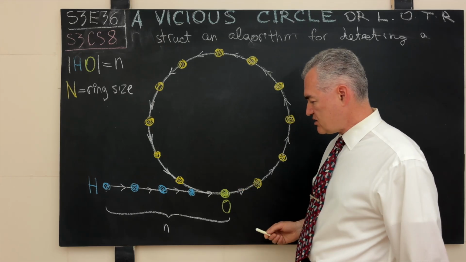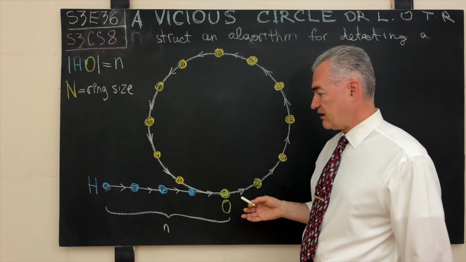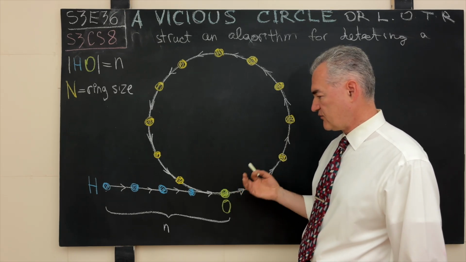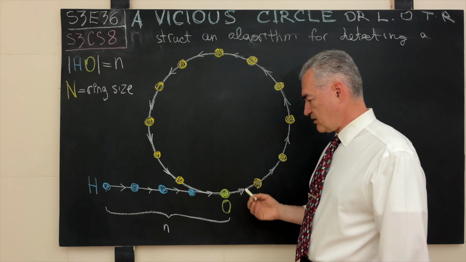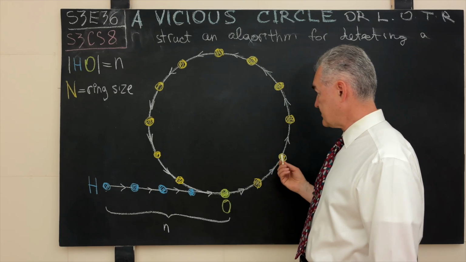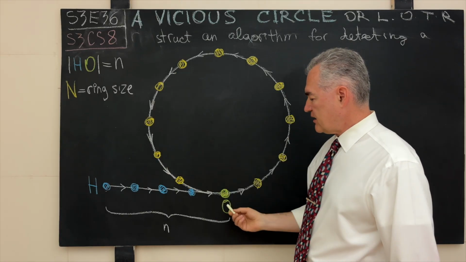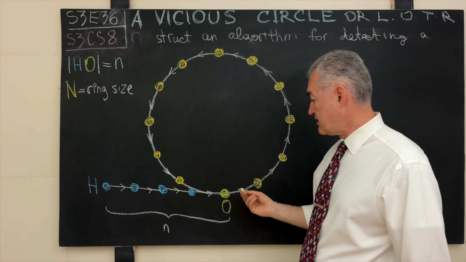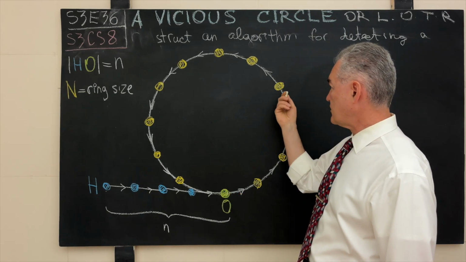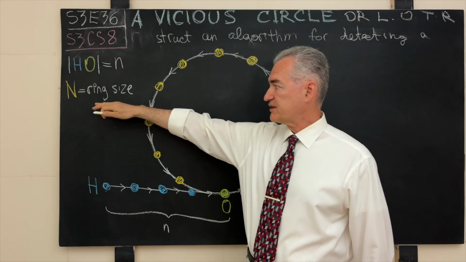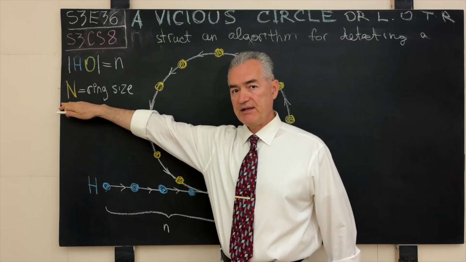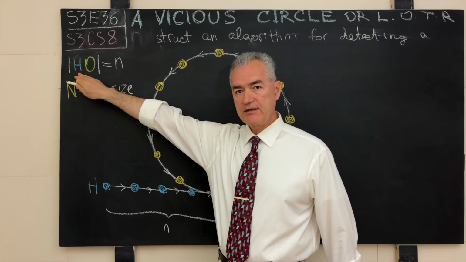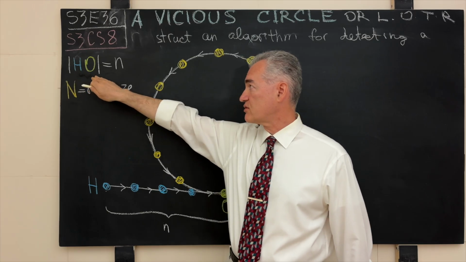And then again, logically, it will so happen we can portray it in many different ways. This is just a logical portrayal. This is obviously not how things look in memory, but for our visual understanding of how things unfold, we will represent such a cycle in the circular manner. And again, this point will be called the origin of the ring or the origin of the cycle, and the number of nodes that are in the ring will be the ring size. We will, let's say, designate it with the uppercase N, and the distance HO from the head node of the list to the origin of the ring will be N.